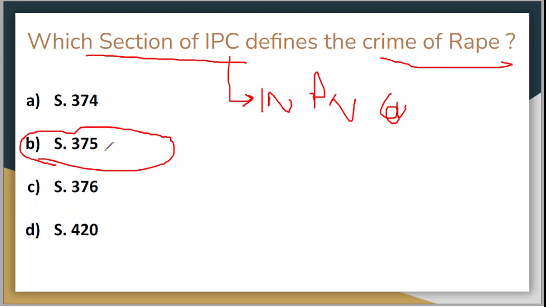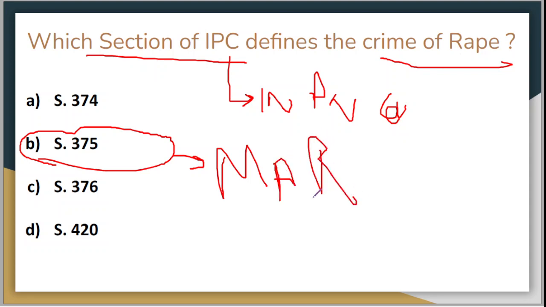There is something problematic in this section 375 in one of its exceptions, which is only one exception. It says that marital rape, a rape done against a woman who is married to the person raping her, her legally married husband. The exception says that a legally married husband cannot rape his legally married wife. Why? Because the idea of marriage is that the female is giving her consent by just marrying the person.